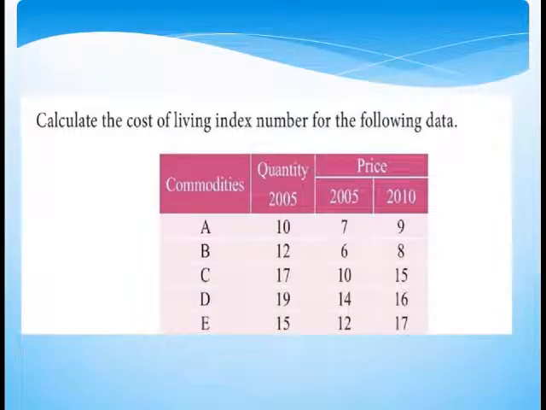We can understand the application of the above formulae with some examples. Here is the first case. Calculate the cost of living index number for the following data. We are given details of 5 commodities A, B, C, D and E with corresponding price for the year 2005 and 2010 along with quantity consumed during 2005. So 2005 is the base year and we have to construct cost of living index number for the year 2010.